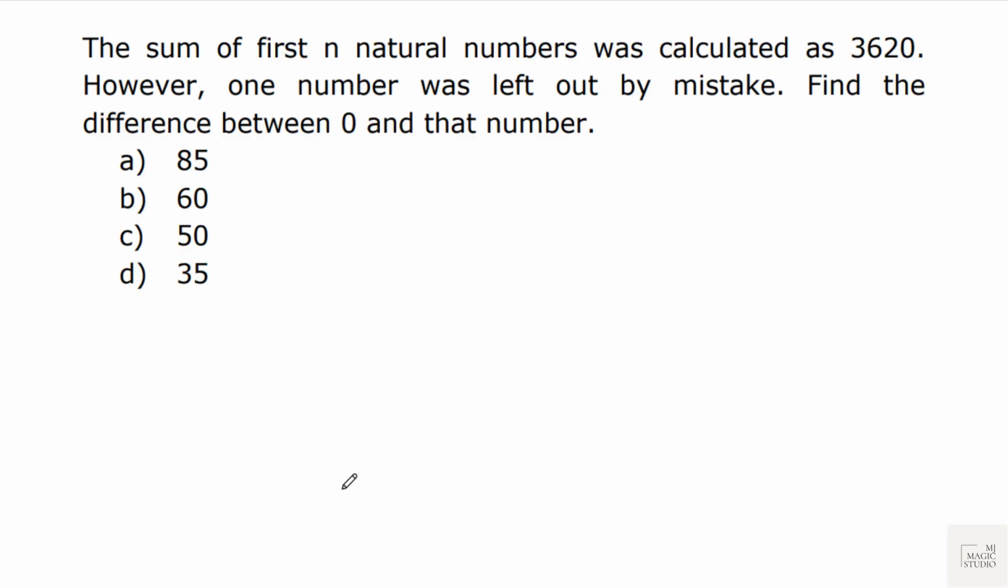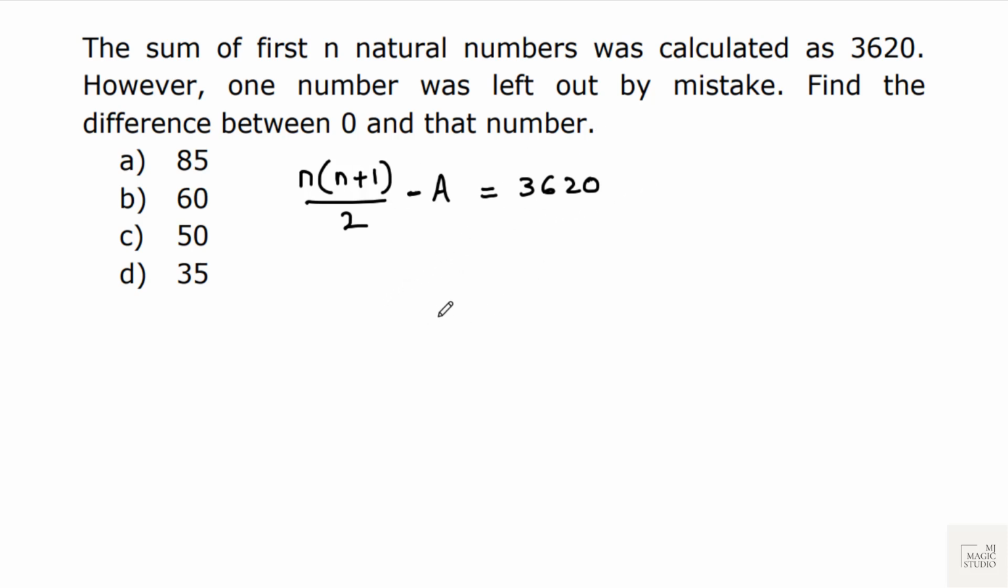A classical question on triangular numbers. Again, a video on triangular numbers is there in the description. Please go through it. The sum of the first n natural numbers was calculated as 3620. That means n into n plus 1 by 2 was claimed as 3620. However, one number was left out by mistake. That means this minus one number is equal to 3620. Find the difference between 0 and that number. We are looking out for that number.